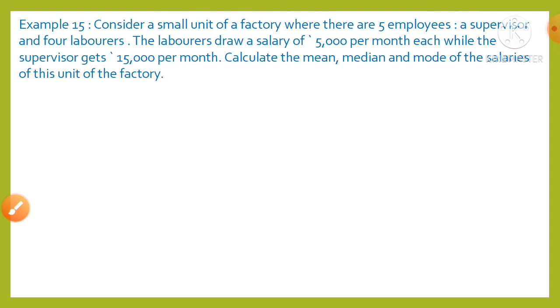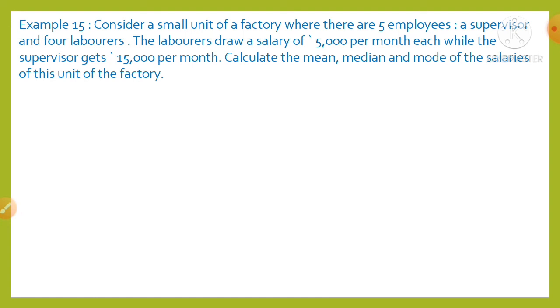Next example, example 15. Consider a small unit of a factory where there are 5 employees, a supervisor and 4 laborers. The laborers draw a salary of 5,000 rupees per month each, while the supervisor gets 15,000 per month. Calculate the mean, median, mode of the salaries of this unit of the factory.